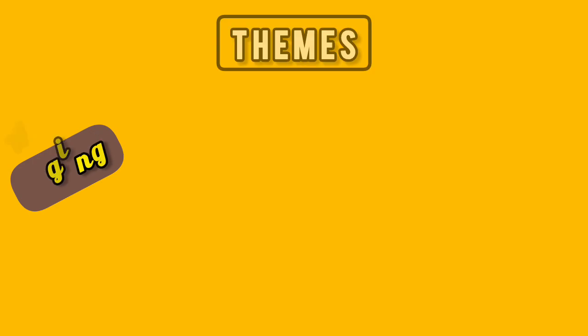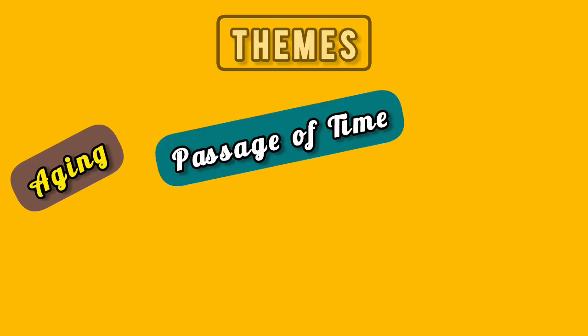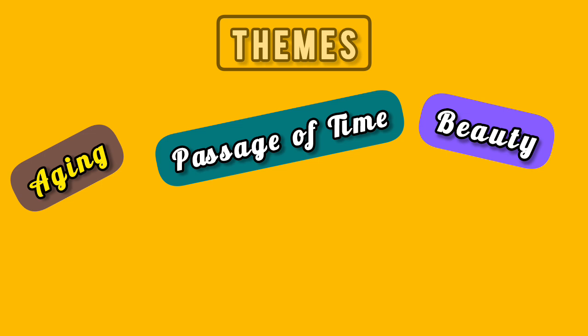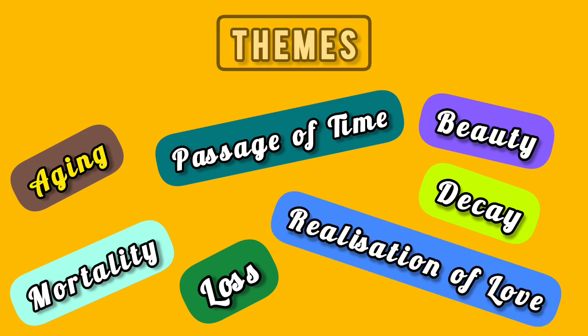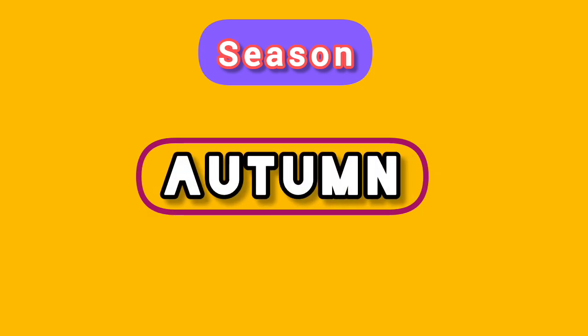These are concepts like aging, passage of time, beauty, decay, mortality, loss, and the realization of love.